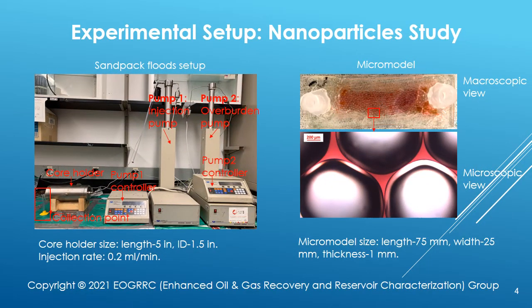Both sandpack flooding and micromodel tests were also used in the nanoparticle study to simulate the emulsion flow in porous medium conditions. Silica sands or glass beads were used to mimic the unconsolidated sand formation with high porosity and permeability.